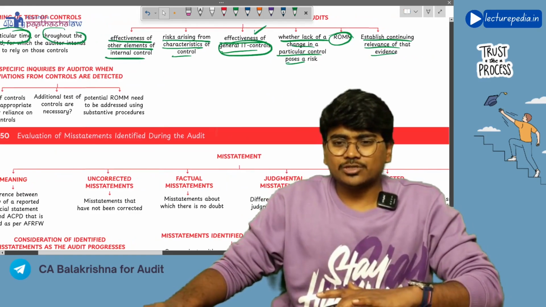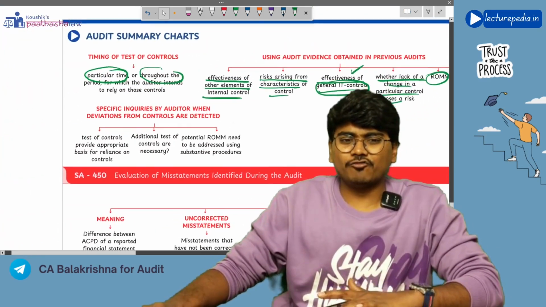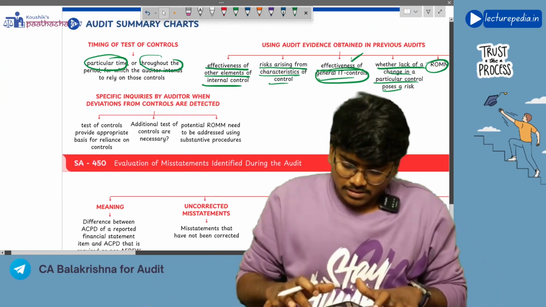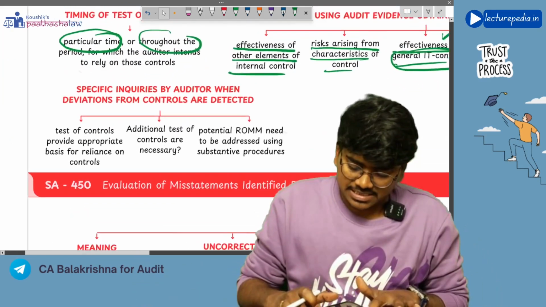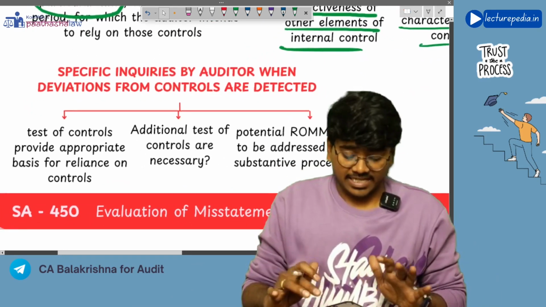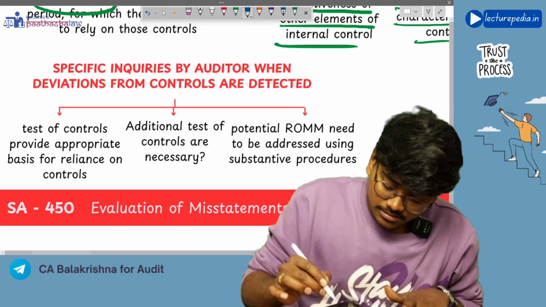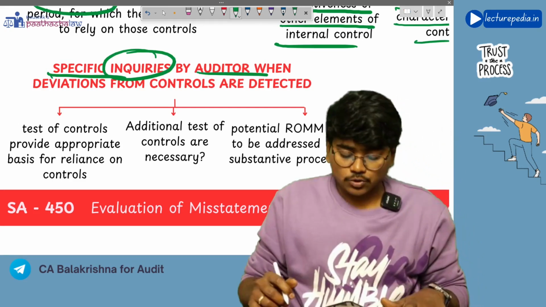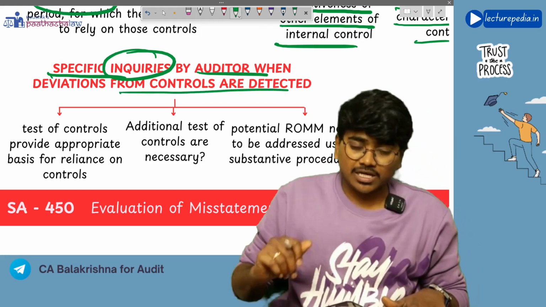So all these you will see in taking a decision of whether to use the audit evidence that you have obtained in the previous year, or perform audit procedures again. Next, certain specific inquiries that the auditor has to make when deviations from the control are detected.